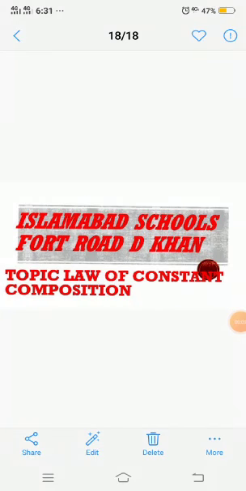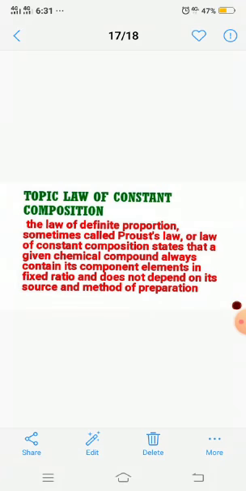Hopefully you are fine. Today, beta, we are going to discuss the law of constant composition. This law is also called the law of definite proportion. And beta, this law basically deals with the formation of a compound. So, the question arises: what is a compound? A compound is actually a new substance which is made by the chemical combination of two or more than two elements.